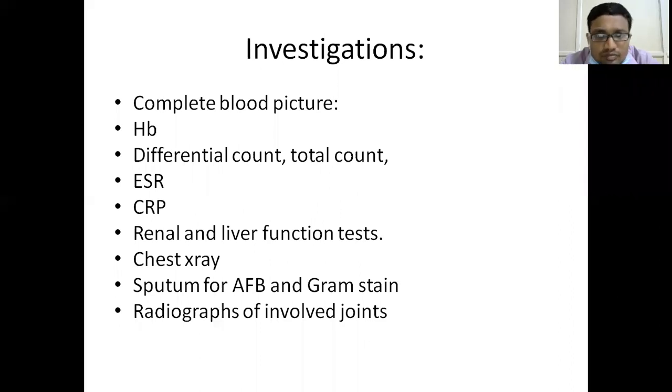And then ESR is elevated, why? Because erythrocyte sedimentation is high. The end stage of any inflammation will be fibrin that will be formed.